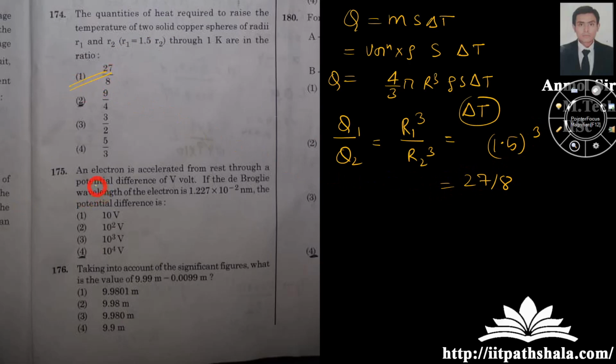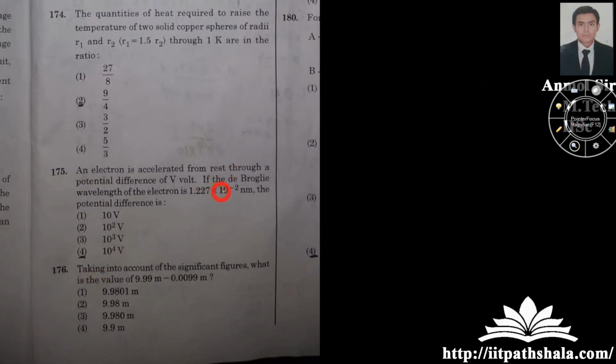Okay, an electron is accelerated from rest through a potential difference of V volt. If the de Broglie wavelength of the electron is something like this, what is the potential difference? Now, as you know the relation between de Broglie wavelength and the potential, I can say that this wavelength equals 12.27 upon under root of V. You can figure out the value of V, which is coming out to be 10 to the power 4 volt for me. Okay guys, now let us move to the next question.